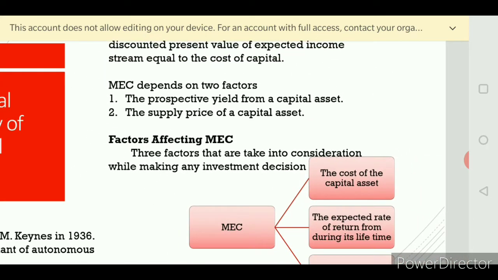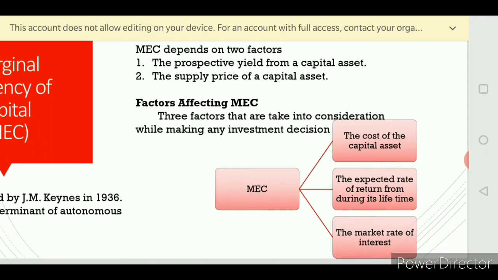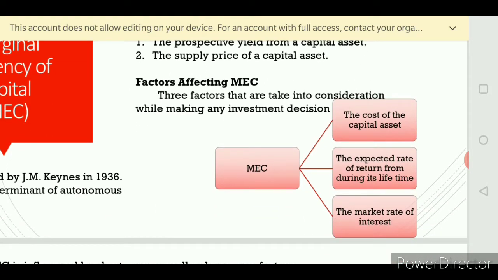Now let us see how these factors affect MEC. Generally, how is the marginal efficiency of capital affected? See here, there are 3 factors that are taken into consideration while making an investment decision.